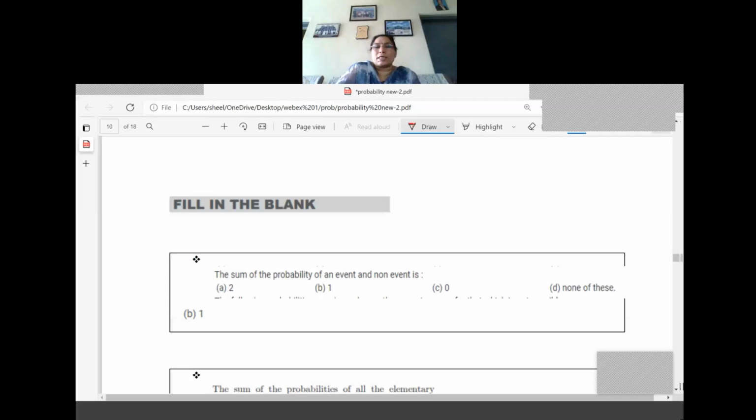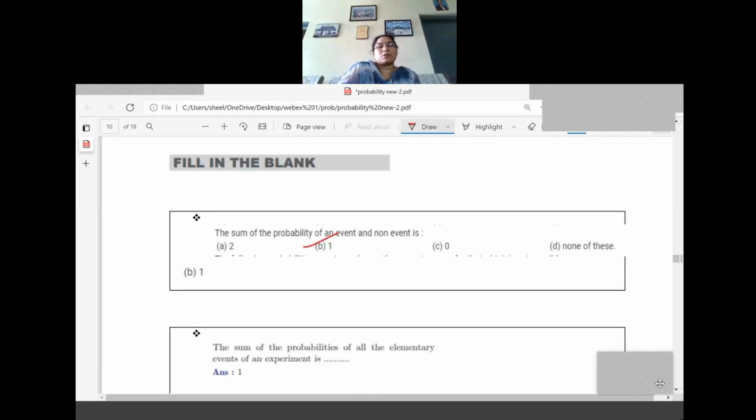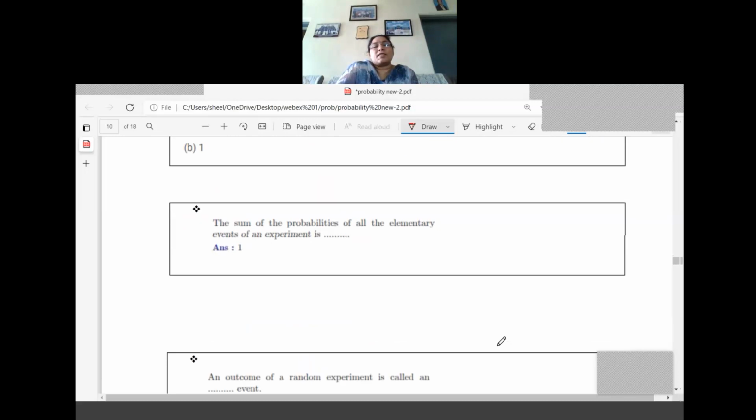So which option is correct? So here it is B only correct. I had given the answer also. Actually fill in the blanks option will not be given. It should come in the MCQ pattern only. Okay. What is the next fill in the blanks?